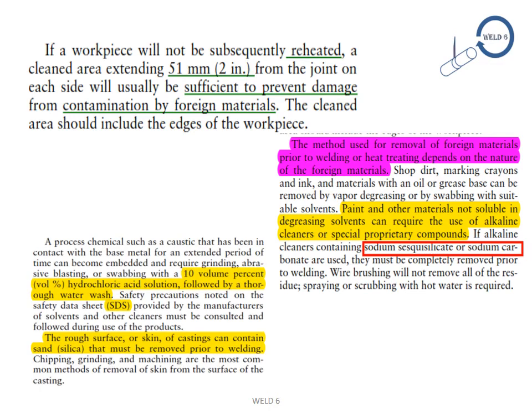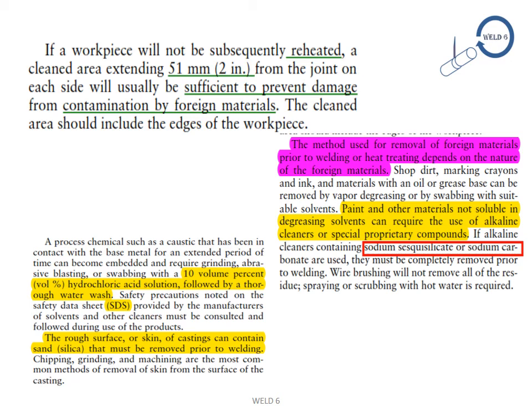A process chemical such as caustic that has been in contact with the base metal for an extended period of time can become embedded and require grinding, abrasive blasting, or swabbing with a 10 volume percent hydrochloric acid solution followed by a thorough water wash. Safety precautions noted on the safety data sheet (SDS) provided by the manufacturer of solvents and other cleaners must be consulted and followed during use of the products.